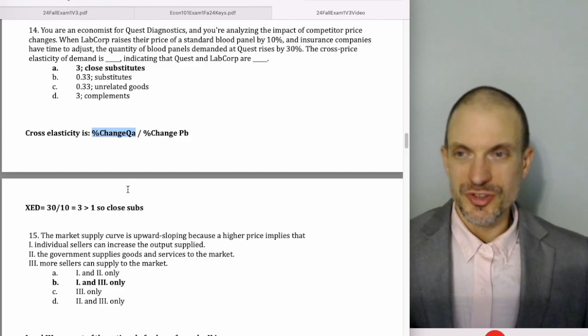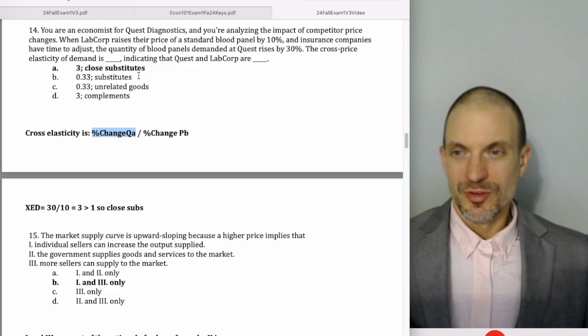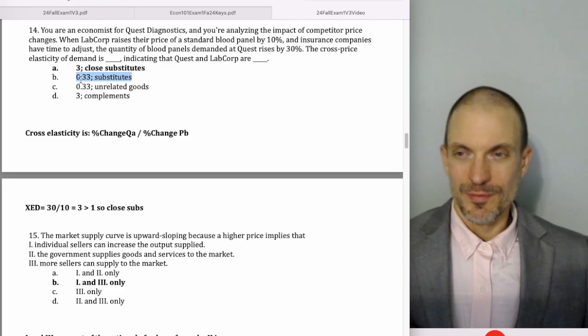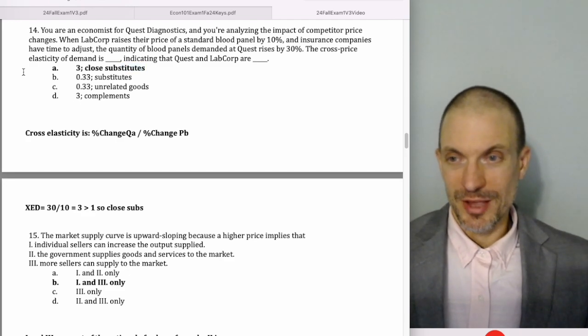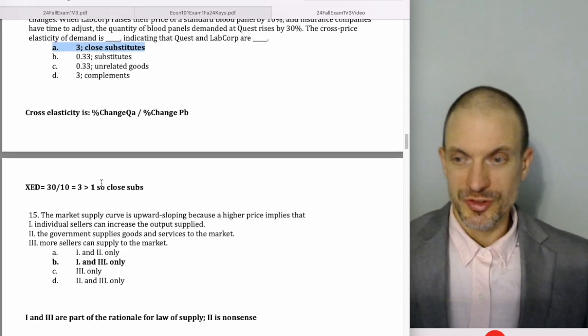So we know they're actually close substitutes, right? Regular substitutes or not very closely related substitutes would be positive and close to 0. If actually the cross elasticity was 0, we'd say they're independent goods. But the best answer here is going to be 3, close substitutes.